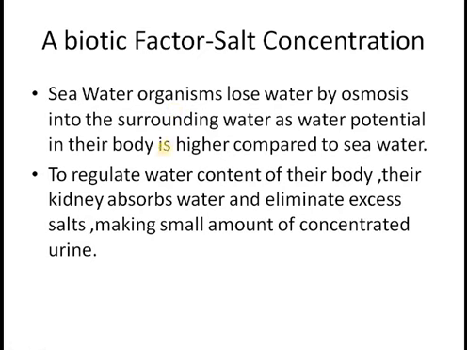So now we have to see how their kidney adapt themselves to regulate the amount of salt concentration and water in their body. They do it by absorbing water and eliminating the excess salts, making a small amount of concentrated urine. Its volume would be less and its concentration would be high.